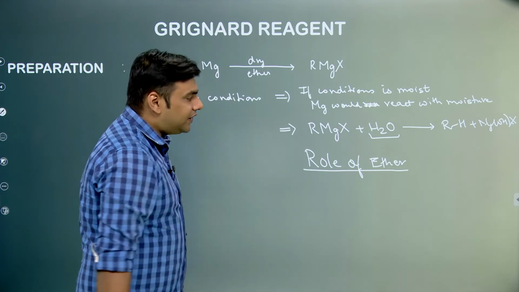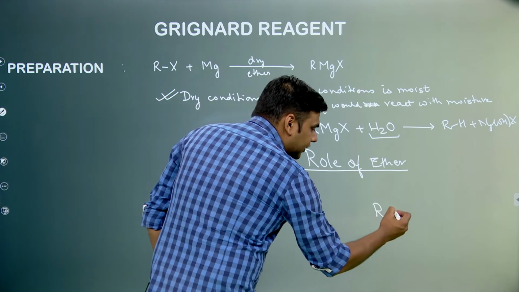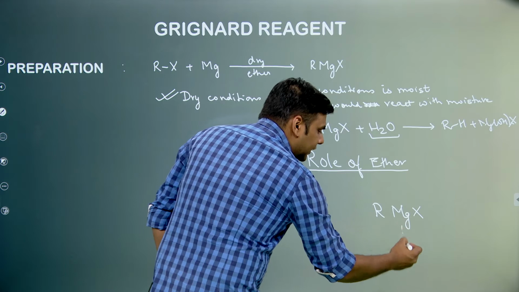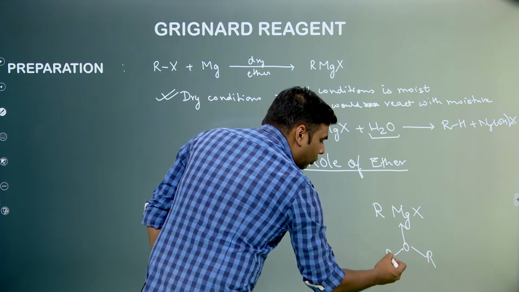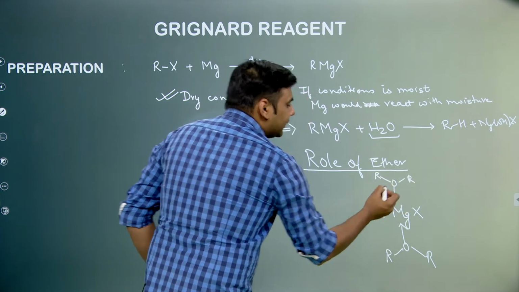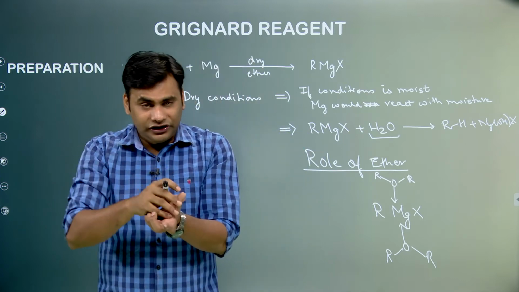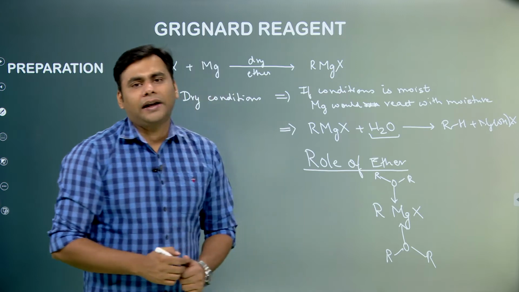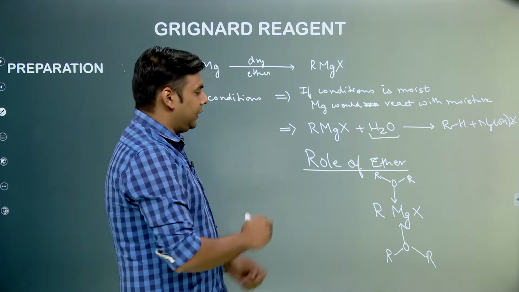Now what does basically this ether do? Because there is a magnesium which is highly electropositive, ether just stabilizes the magnesium by forming a covalent coordinate bond with magnesium. So basically what is ether doing? Ether is donating its pair of electrons to magnesium and stabilizing the magnesium atom which is present over there, so that it does not react quickly.